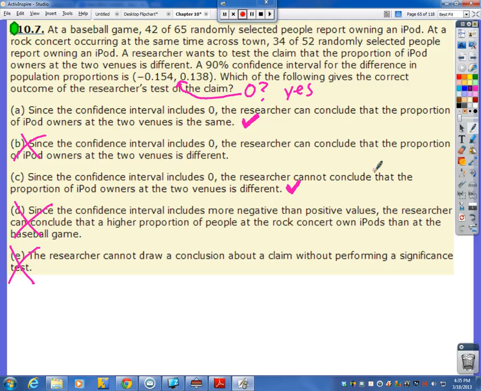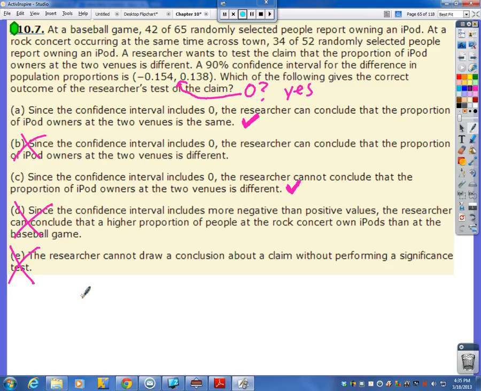The main thing you need to know here is to remember, what did we always write our conclusion in reference to in a hypothesis test? We always said that we did or did not have enough evidence at the whatever alpha level to conclude what? We always talked about it in reference to the alternate hypothesis.